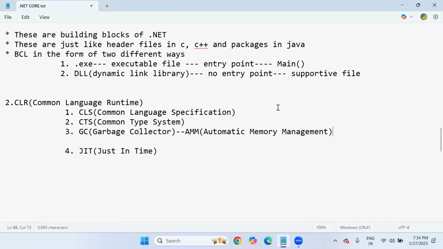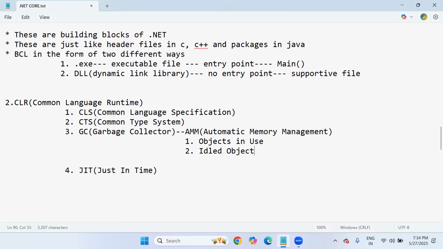So that's the reason garbage collector will divide the objects into two categories generally. One is objects in use, meaning useful objects which are really needed to run our application properly. The next one is idled objects, meaning garbage objects, which are unnecessary but still occupy the memory.